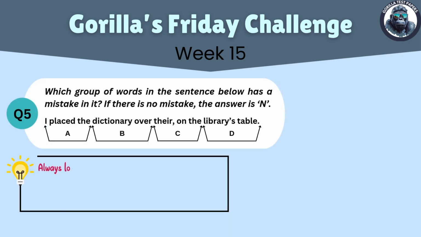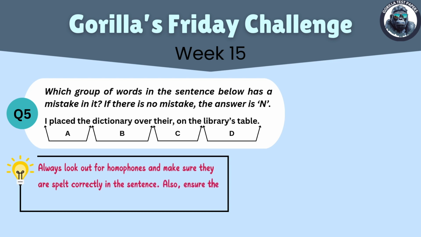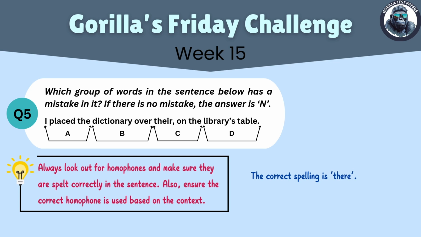The learning point for this question is always look out for homophones and make sure they're spelled correctly in the sentence, and also check that the correct homophone is used based on the context. Using this learning point, as we read the sentence, we come across the word there, but in this context it should be spelled T-H-E-R-E because we're talking about a place, not something someone owns. So the correct spelling for this is shown on the screen now. And if we check the sentence, we can see that this word appears in group C, so therefore the answer to this question is C.